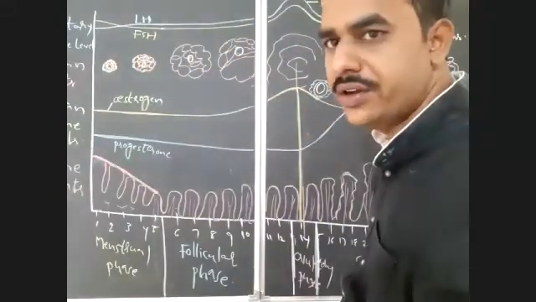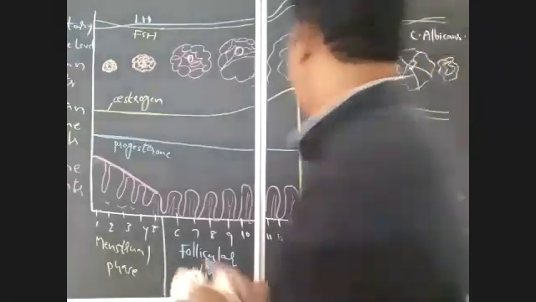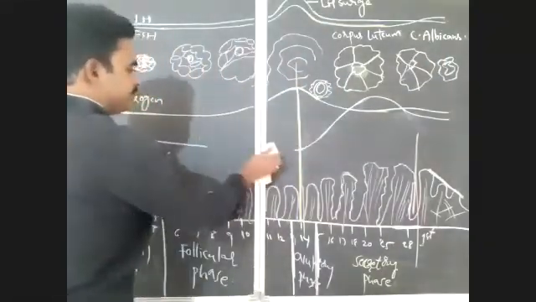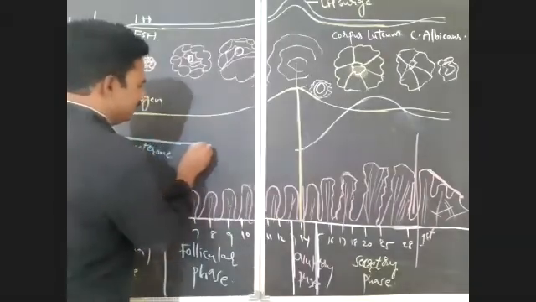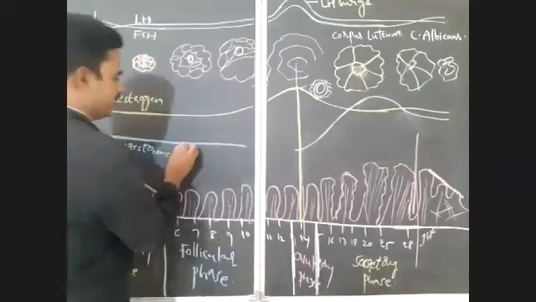Is it clear? Did you draw this? This is constant up to this.